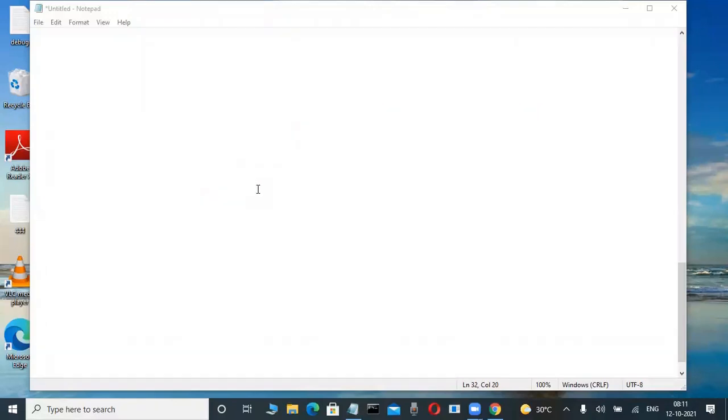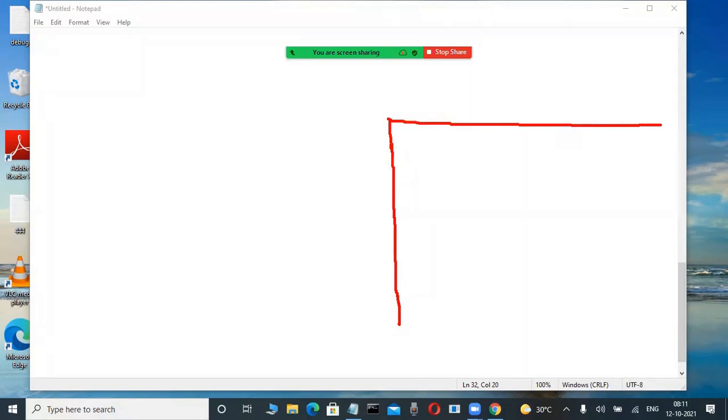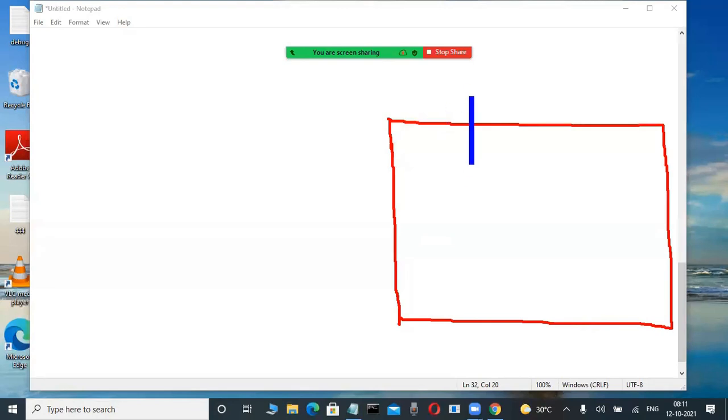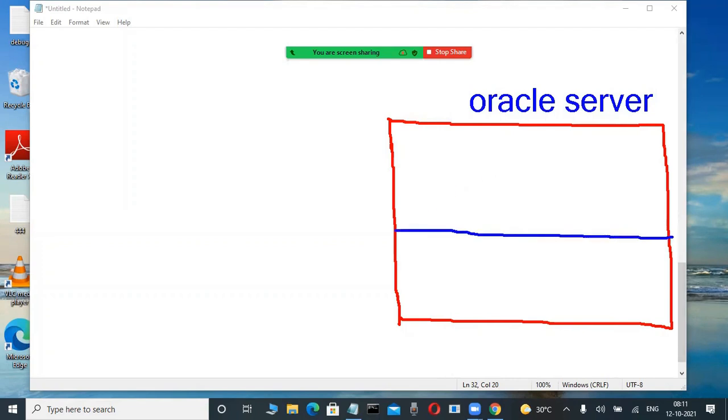Practically I'm also showing. Whenever we are installing Oracle software, SQL Server software, DB2 software, MySQL software, Teradata software, automatically two parts are created, not a single part. These Oracle, SQL Server, DB2 are called servers actually. When we load these servers, automatically two parts are created.